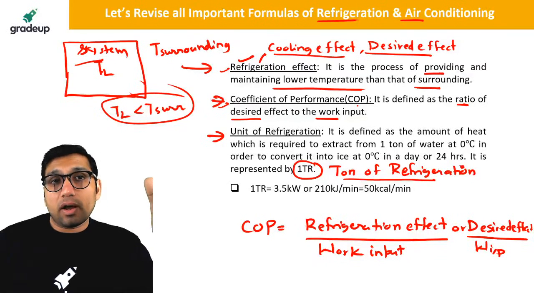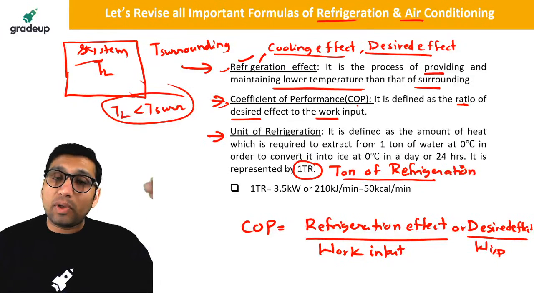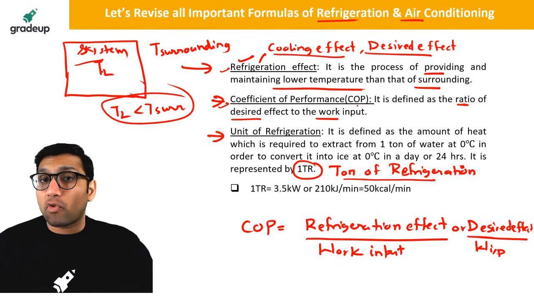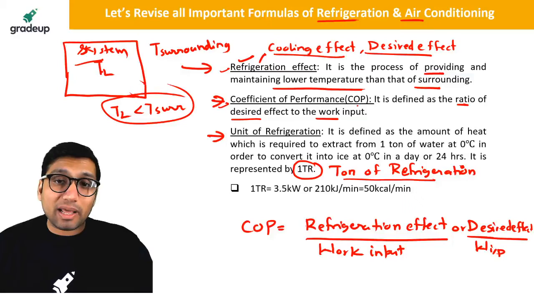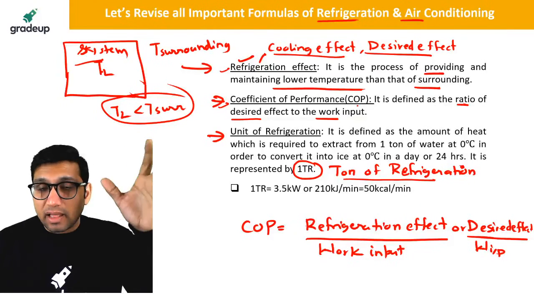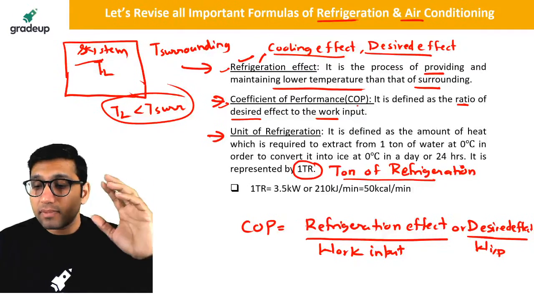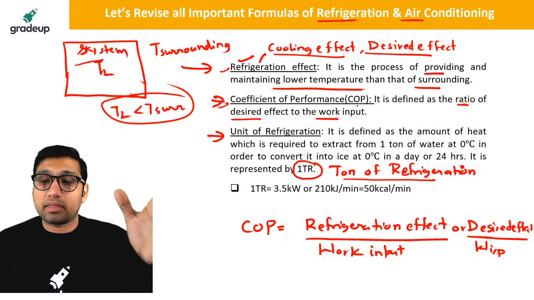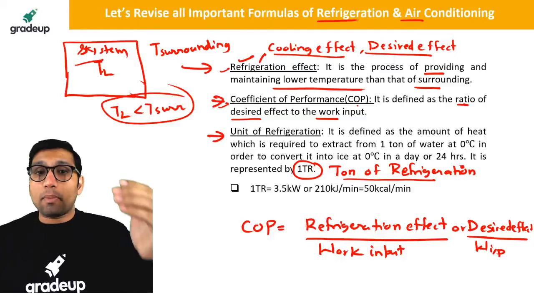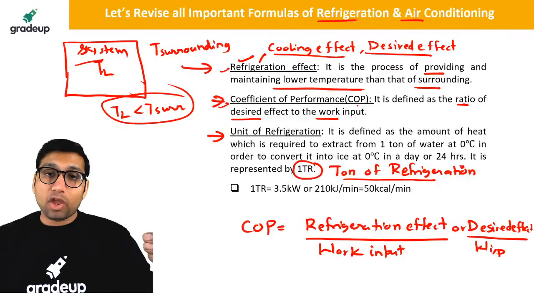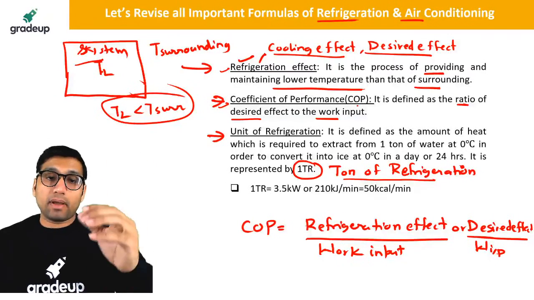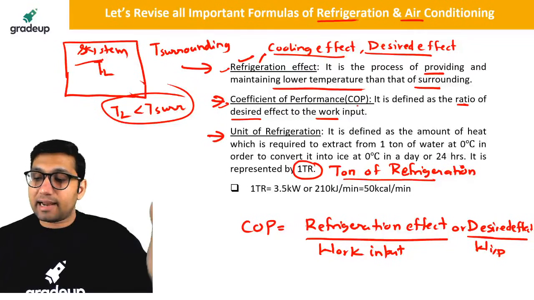In doing so they required around 1 ton of water. And this is how the idea of unit of refrigeration came, from how much amount of water was required to extract the heat from those houses in that country.